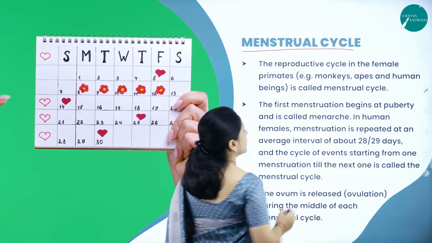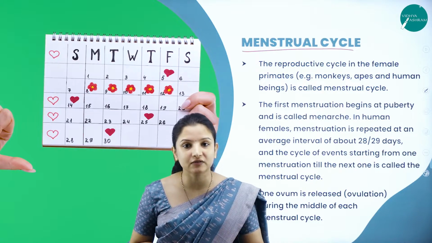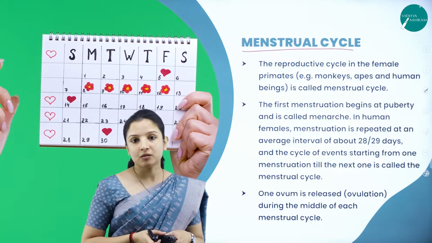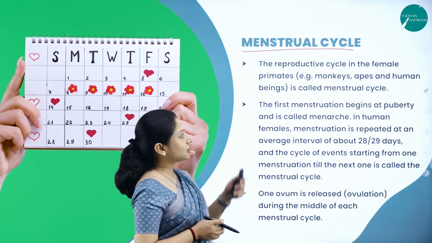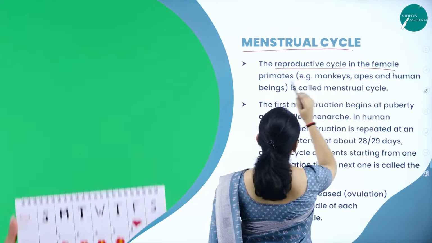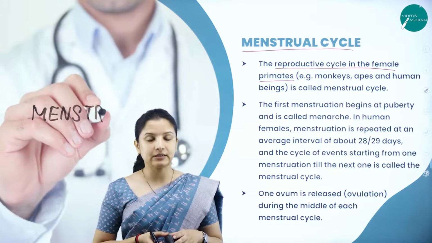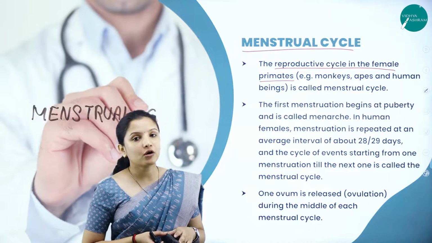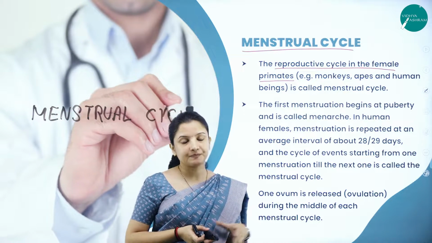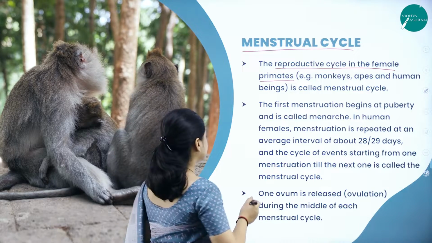So the menstrual cycle, we all know, is the monthly cycle that usually occurs in females at a certain age, right? It is the reproductive cycle in female primates. Why do we say primates? Because not all female organisms exhibit a menstrual cycle. There is one more cycle called the estrous cycle.